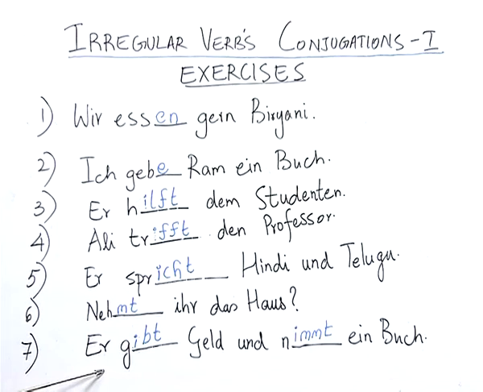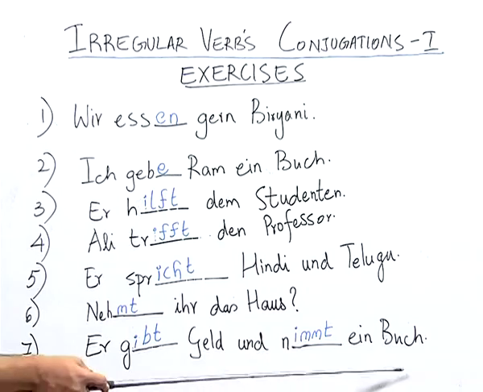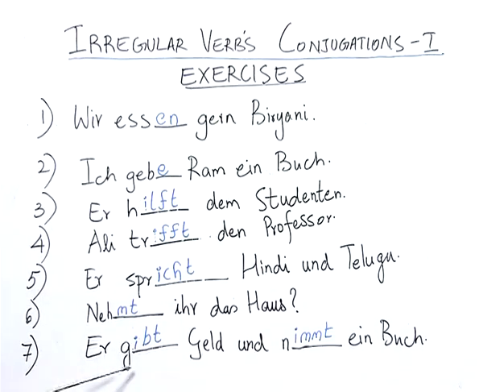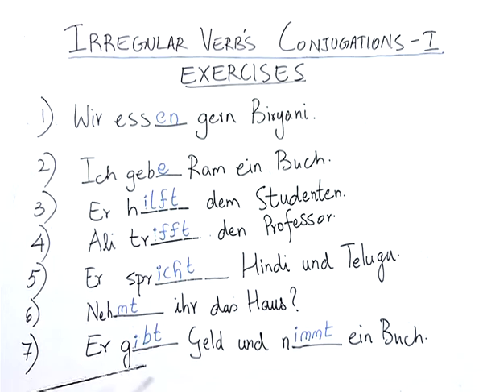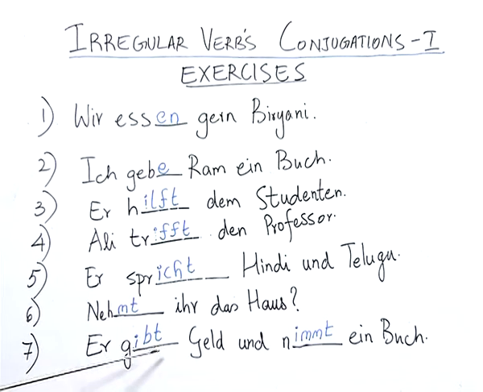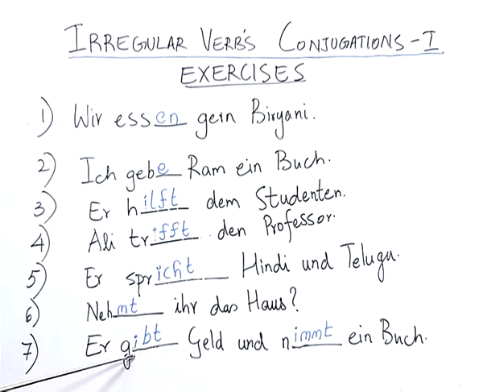Now, in this last sentence, gibt Geld und nimmt ein Buch. As you can see, the infinitive verb is geben, and when it is conjugated with the third person it undergoes a transformation, where apart from the T at the end, the vowel E is replaced by the vowel I, and the answer given by the student therefore is correct.